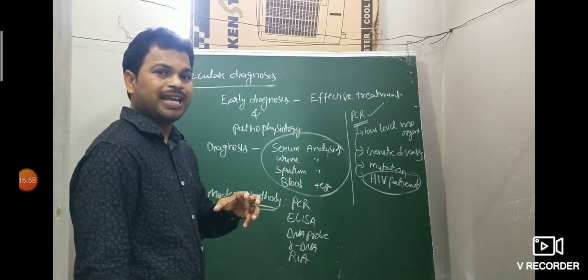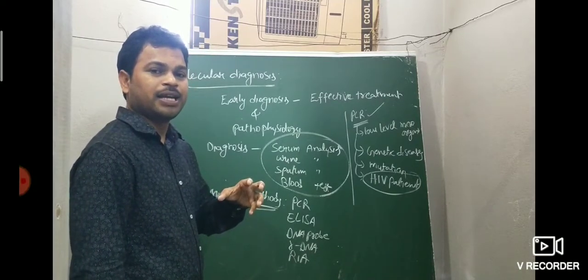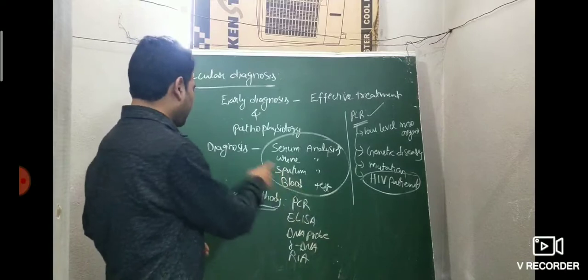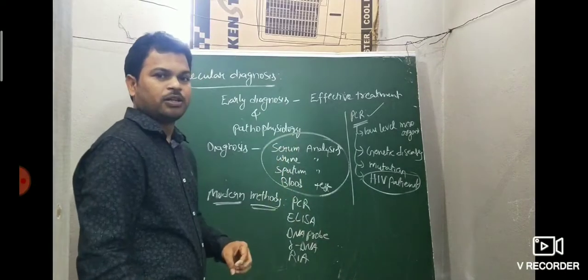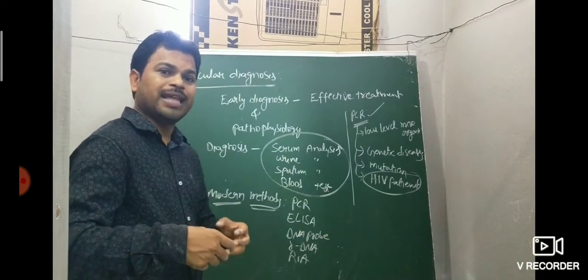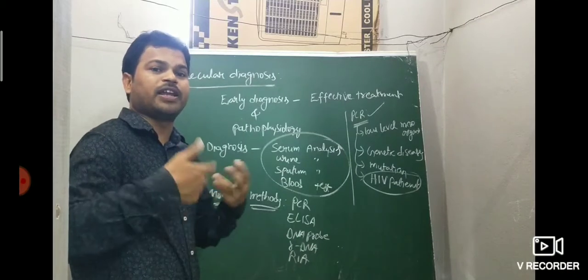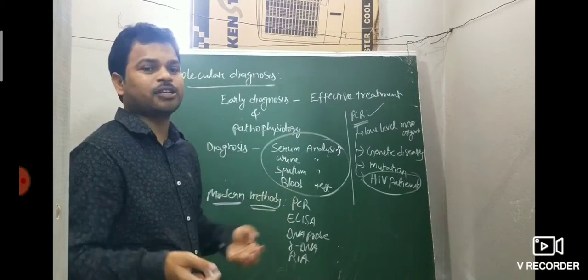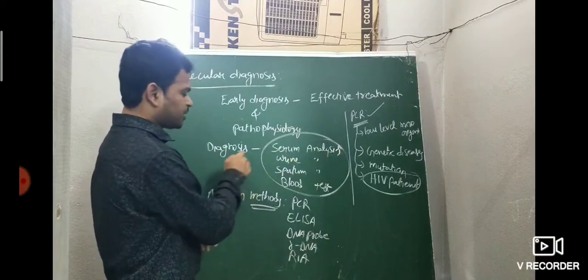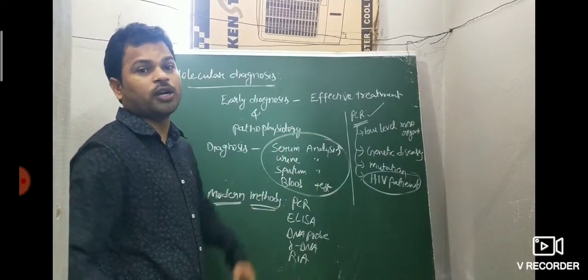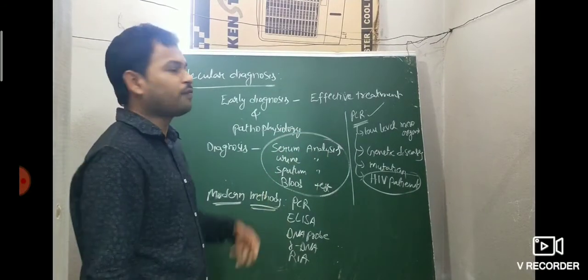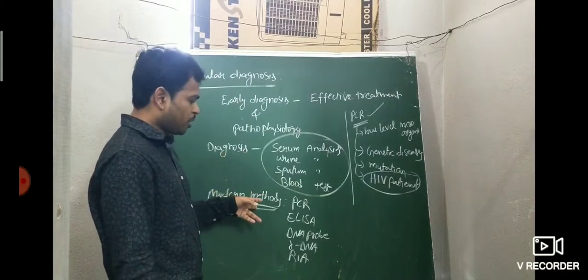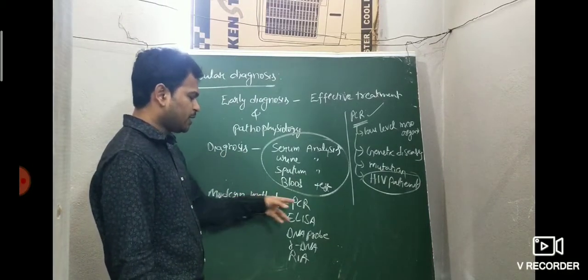So early diagnosis is not correct by these methods. From morning to evening, the microorganisms multiply very rapidly, so it's not a correct diagnosis. Then modern methods are there for diagnosis. What are the modern methods? After the development of technology, modern methods are there for early diagnosis.